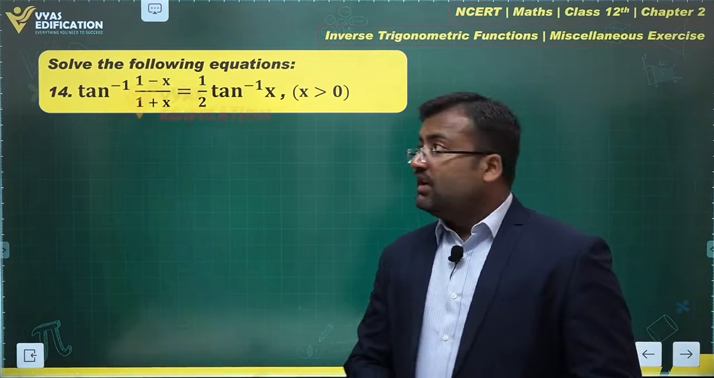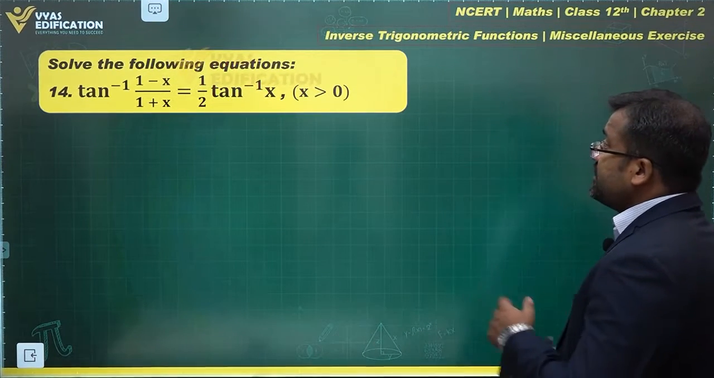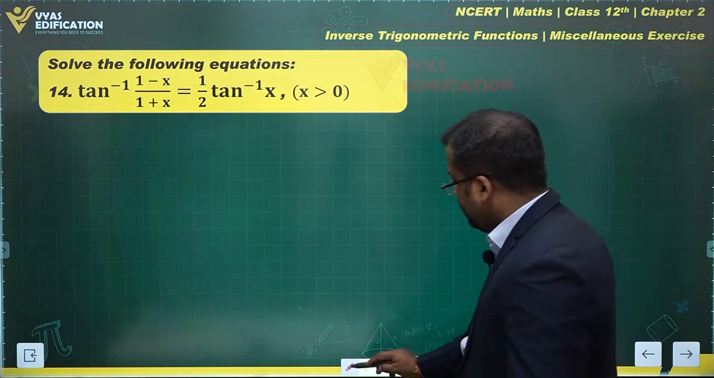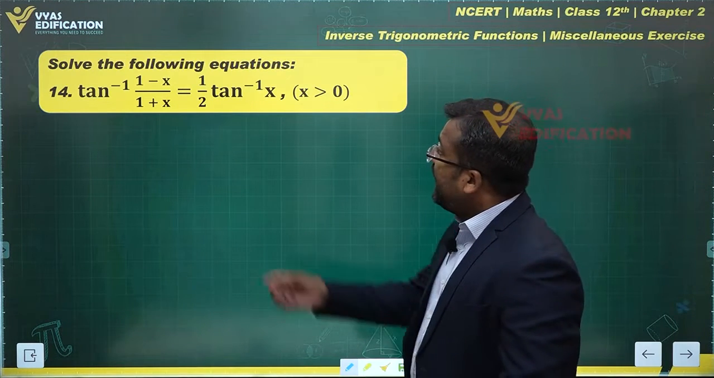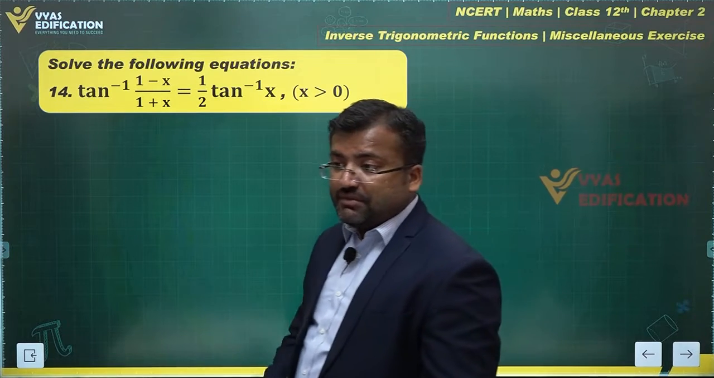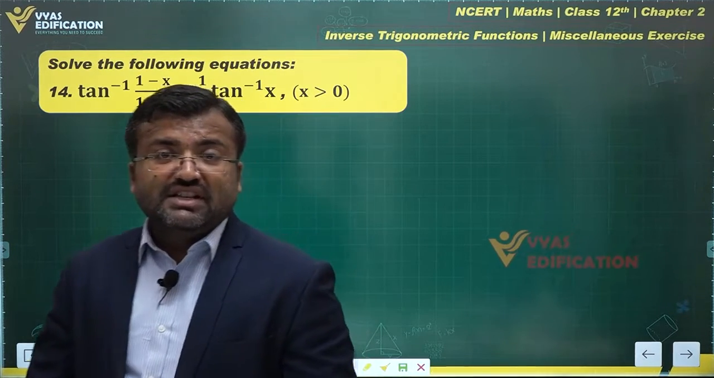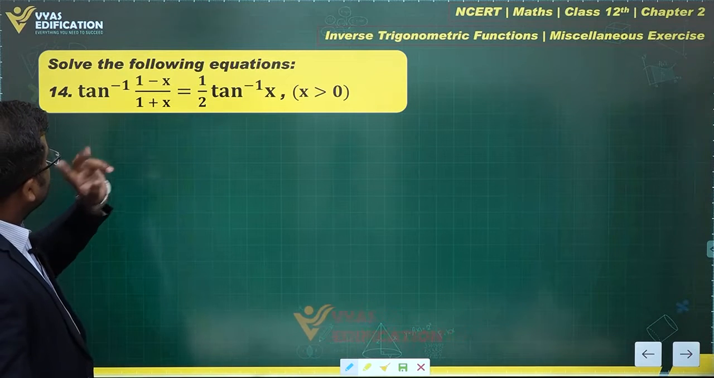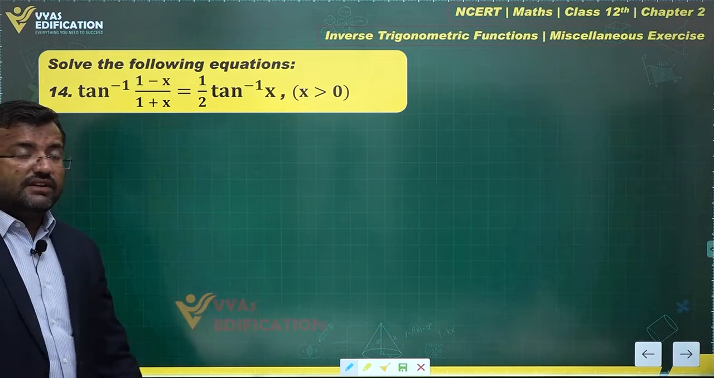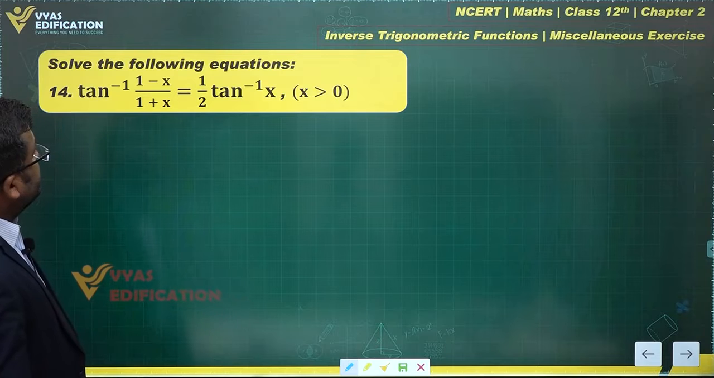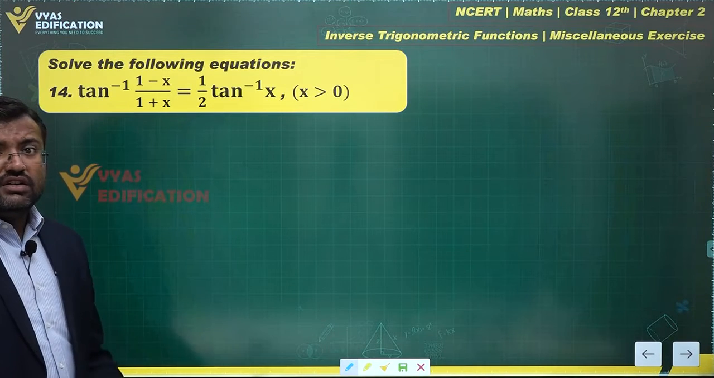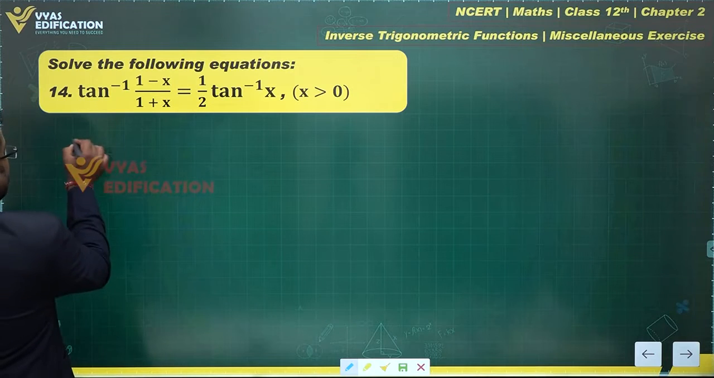Let's solve this one next. Solve the following equation, tan inverse of this complicated expression. How do we go about solving this one? Had this been 2 tan inverse x, we could have simplified it into tan inverse 2x upon 1 minus x square, but we don't have that liberty right now. If you observe, there's a possibility of making some kind of substitution in case of x, or we can solve it directly.